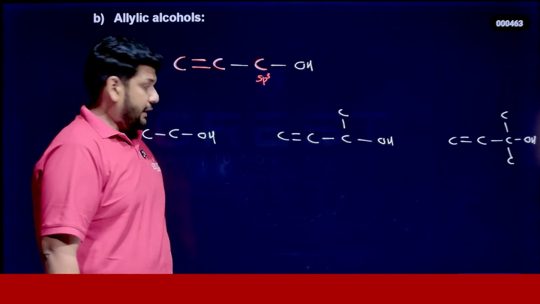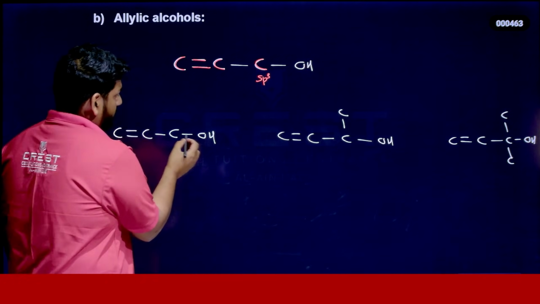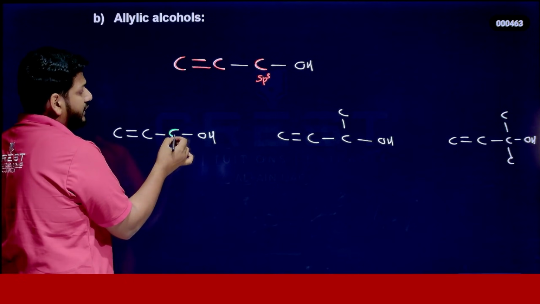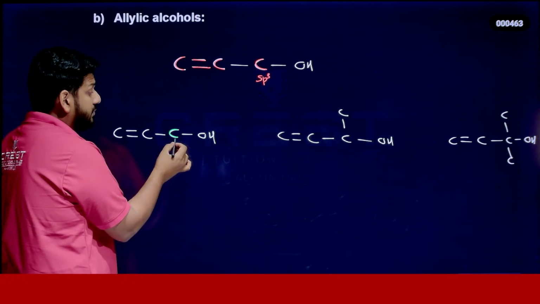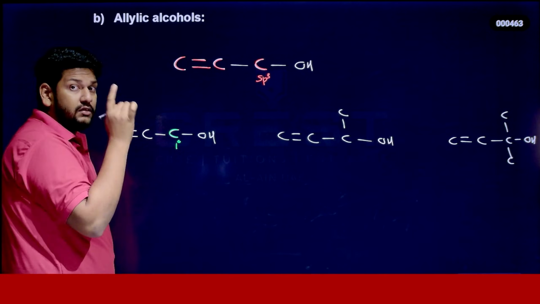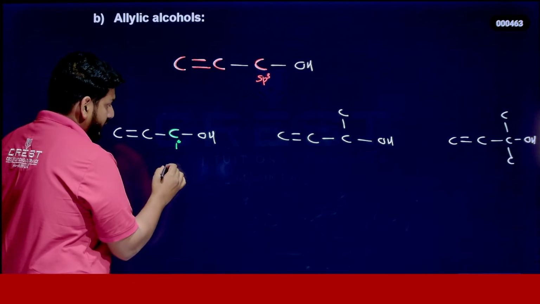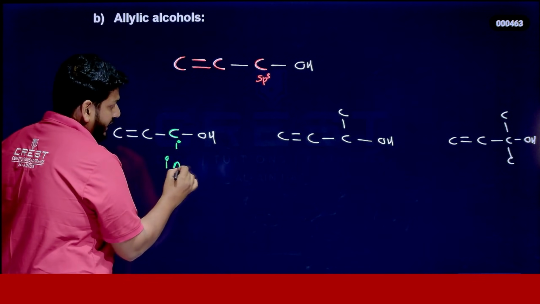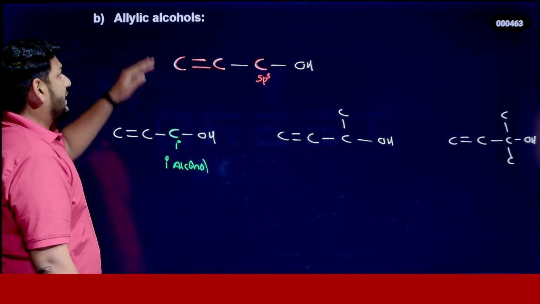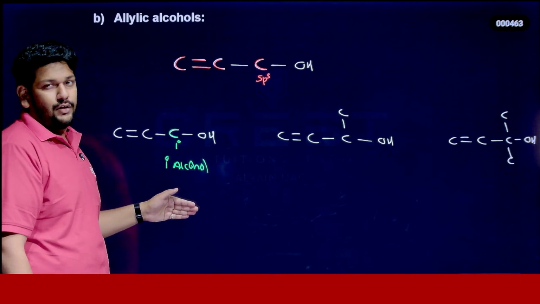First of all, this is allylic, this carbon is sp3, the same thing. What about the degree of this carbon? This is 1 degree. This carbon is attached to only one other carbon, so this is a 1 degree carbon. We can call it a 1 degree alcohol. It is 1 degree only, but it is an allylic alcohol. 1 degree allylic alcohol. Got it?